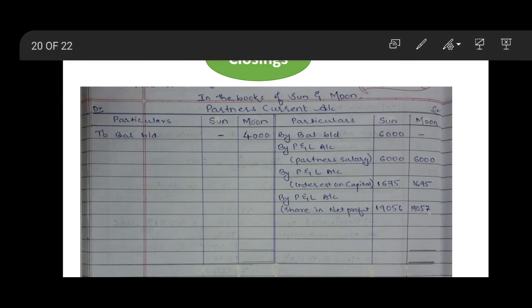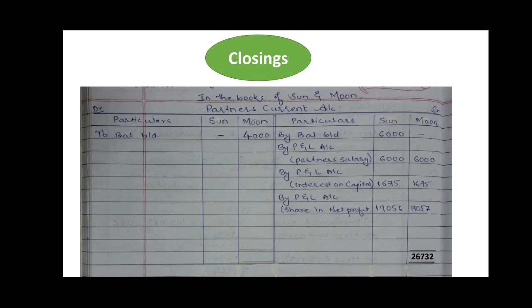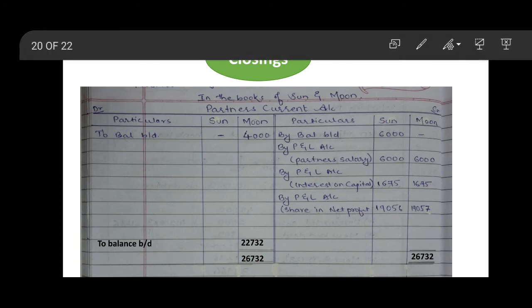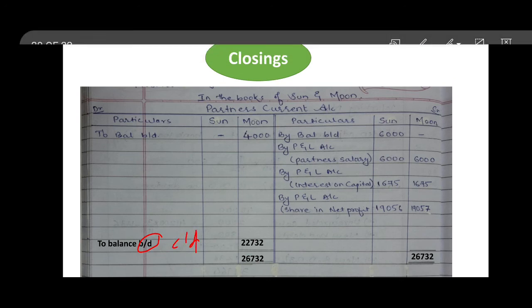So credit side's total is 26,732, which is transferred to the debit side of moon's column. 26,732 minus 4,000 gets 22,732, which is nothing but the balance. So we'll write balance carried down. It should not be brought down but carried down, CD.